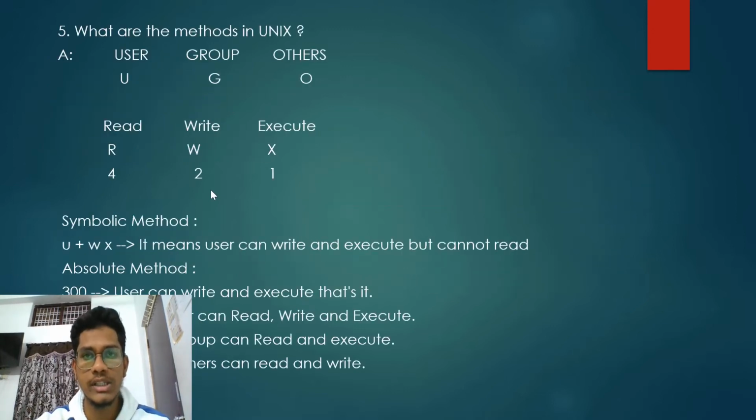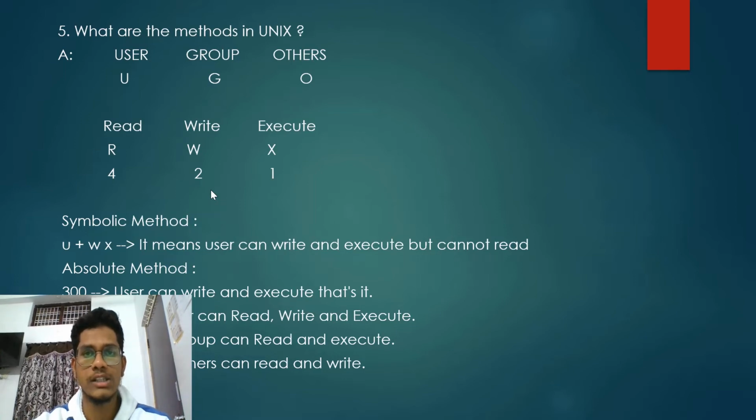Okay, what are the methods in Unix? There are two different methods. First is absolute and second is symbolic. After the creation of files, we are changing the permissions. I mean, we are giving access to the user, group, and others. For example, in C++ we have three different access specifiers, public, protected, and private, right?